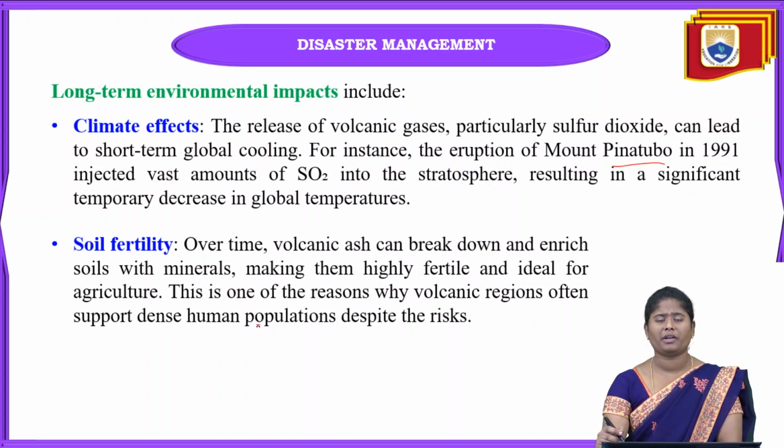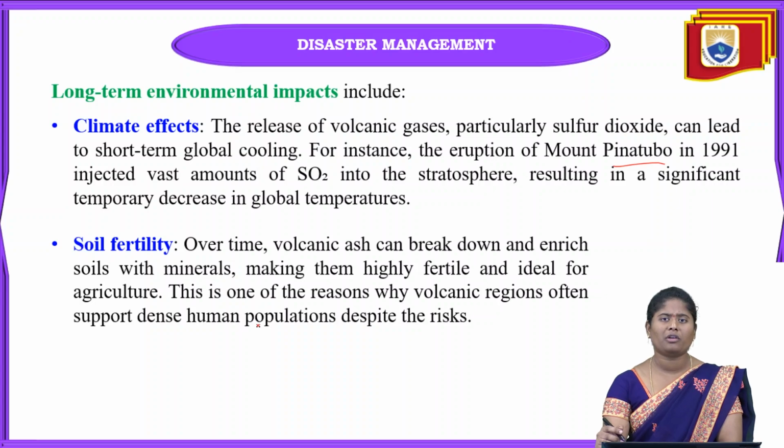Next one is soil fertility. When the volcanic ash breaks down, it enriches the soil with great minerals, making it highly fertile and ideal for agricultural purposes. It is one of the beneficial things we get to know about volcanic eruption.